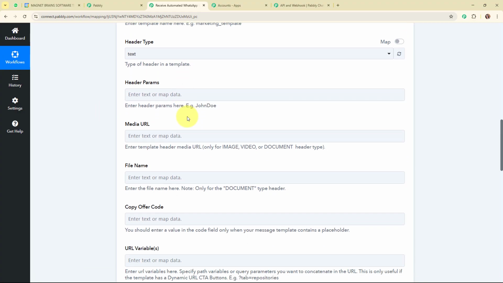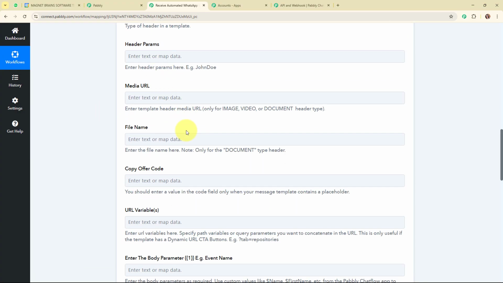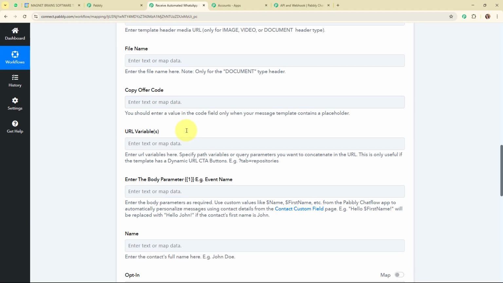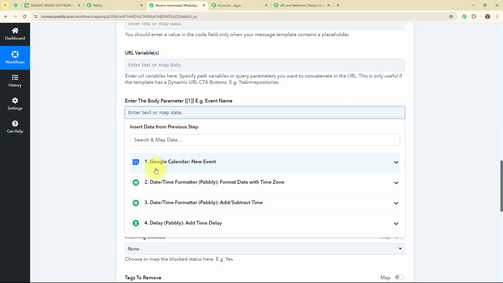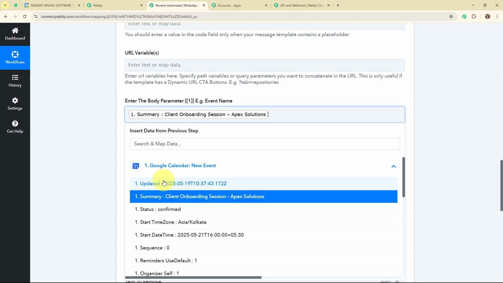Alright, moving forward, this header, params, media URL, and file name are not required fields. I'm going to leave all of them blank, but if you want to add any other detail, you can do it as per your need. Then it is asking me to enter the body parameter 1, that is the event name. In this field, I need to enter the value for my variable. I've already told you that I have used a single variable in my template, and that is for the event name. So in this variable field value, I'm going to map the event name.